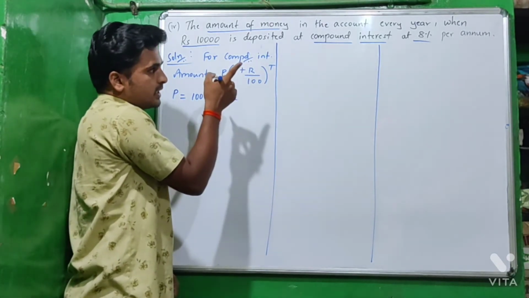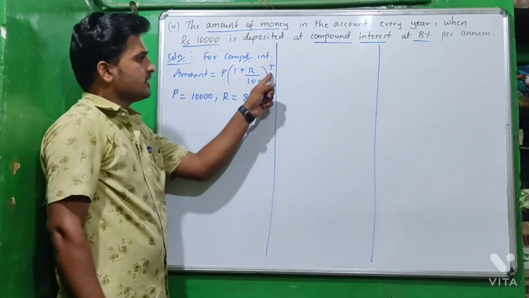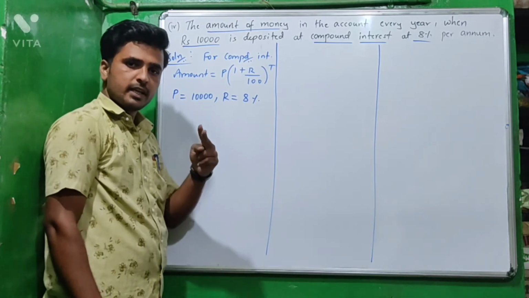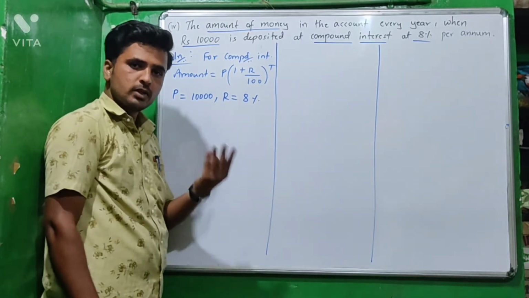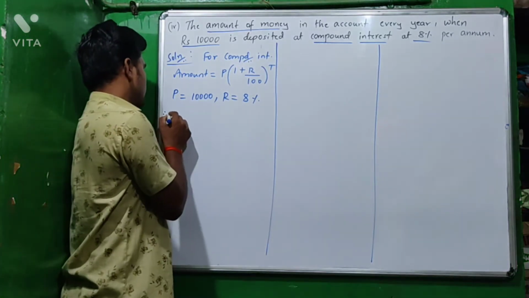And R is the rate of interest, the rate of interest is 8%. Then T is time. For the first year, time is 1. For the second year T equal to 2. For the third year T equal to 3. For the 10th year T equal to 10, like this.